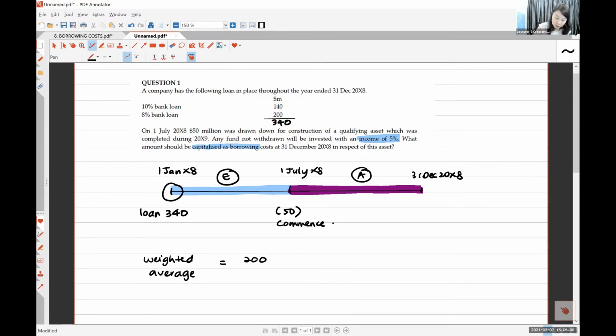So I take 200 divided by 340. This is my weight. This one is 8%. And then I'm going to do the 10%. This one I don't put so heavy. For the 10%, I don't put so heavy. It's only 140 divided by 340. And this one is the 10%. So can you weighted average it?